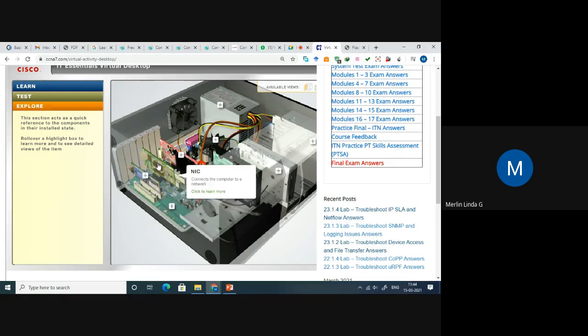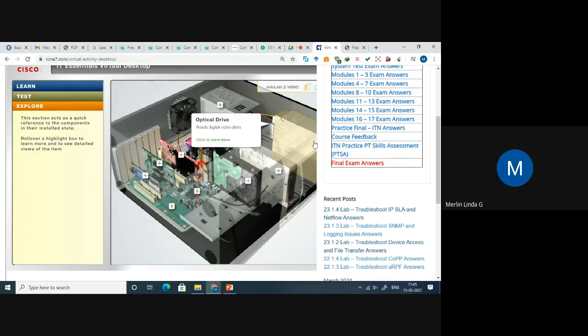See here, it is nothing but a NIC. Here what we are having is the video adapter card. Here we are getting the heat sink fan, which everyone knows, right? The fan will be there in order to reduce the heat overflow from different parts of the component. It will reduce the amount of heat and keep the system cool, preventing unexpected failure. So power supply. Here we have seen, right, power supply, and what is present here, hard disk drive. Here the floppy drive is present. Here we have the optical drive.